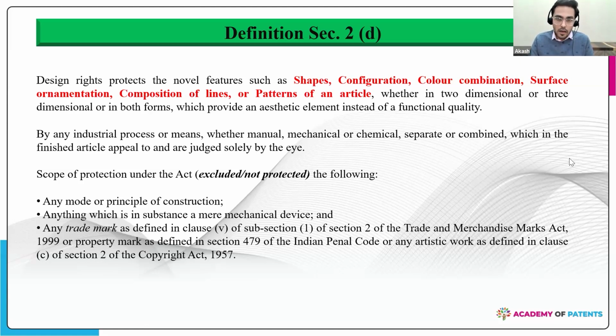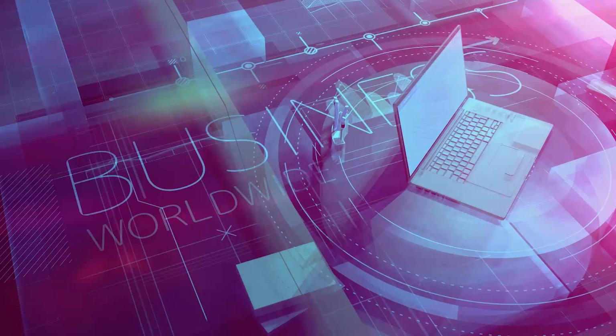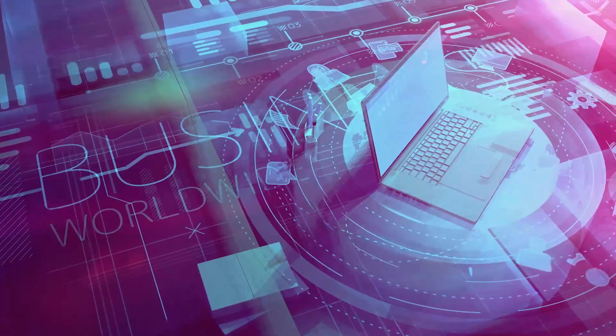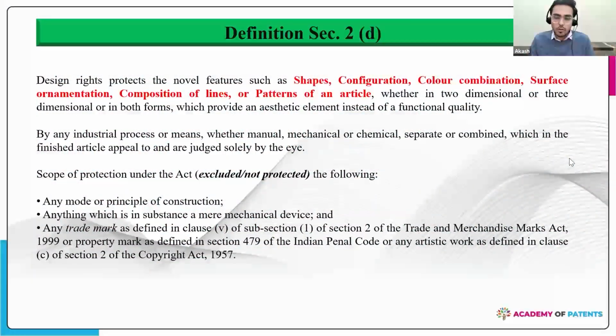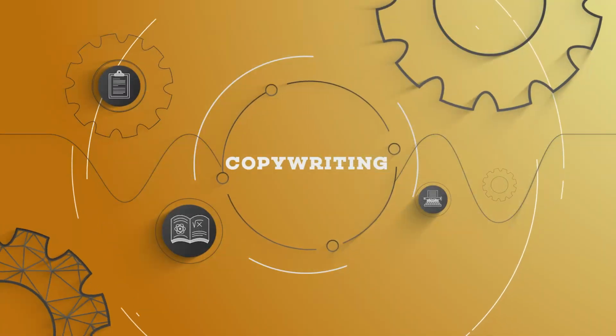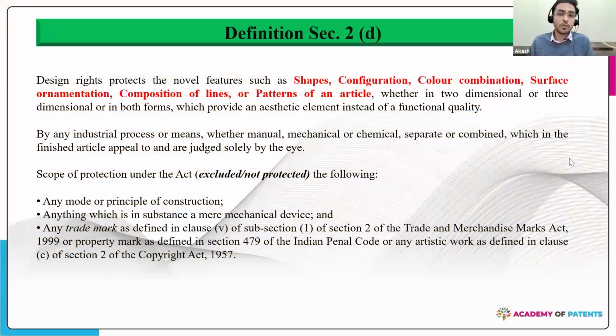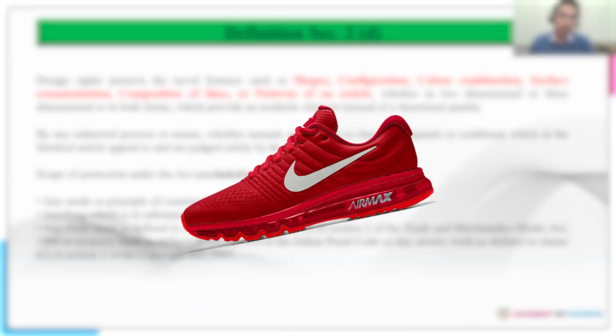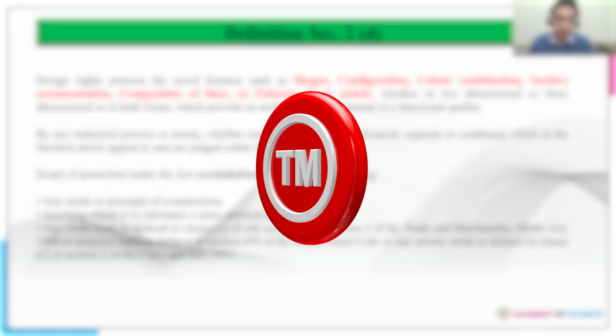So any trademark, which is the name of a business to indicate the goods and services, or to be identified as a source of a service or a good, is not protected. Anything which is related to the Copyright Act, to be mentioned as an artistic work, is also not protected. A simple example of a trademark would be the Nike swoosh. The tick sign of Nike is not a design, it is a trademark.